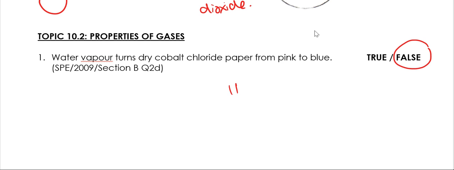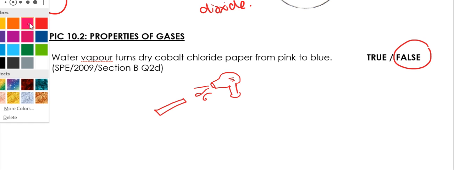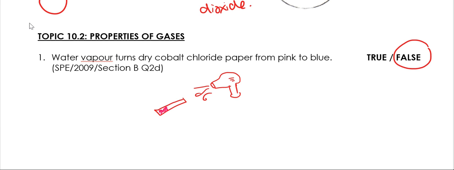What we did was we had a blow dryer, and then we blow dried a pink cobalt chloride paper, and it actually turned to blue.